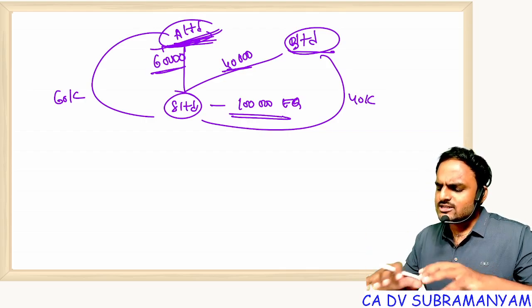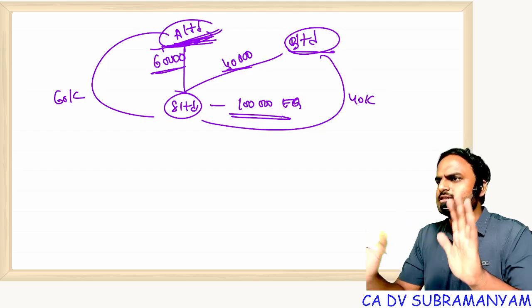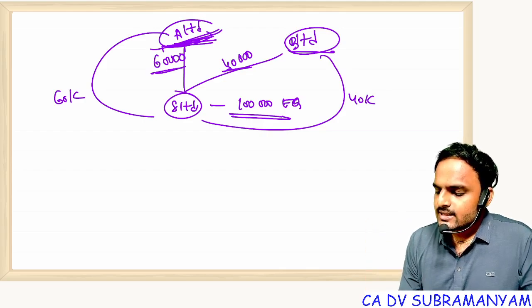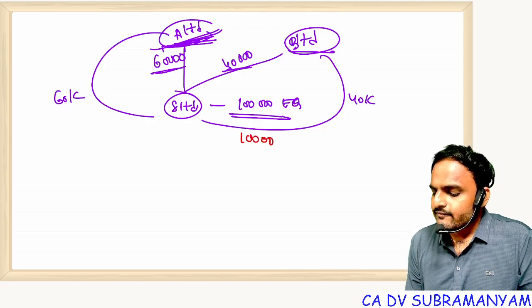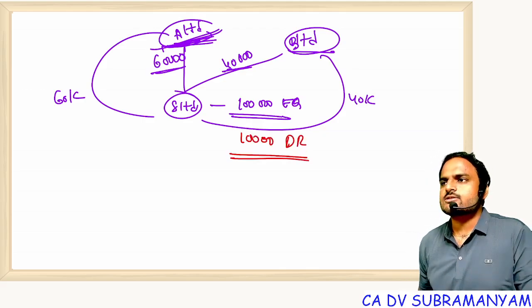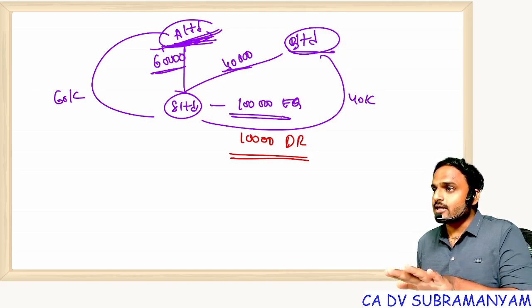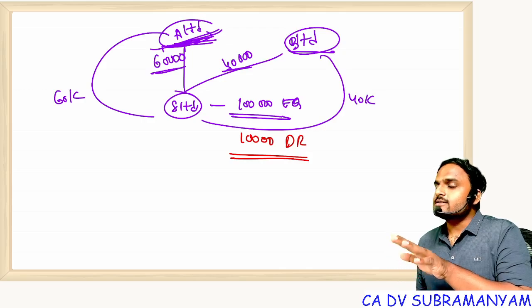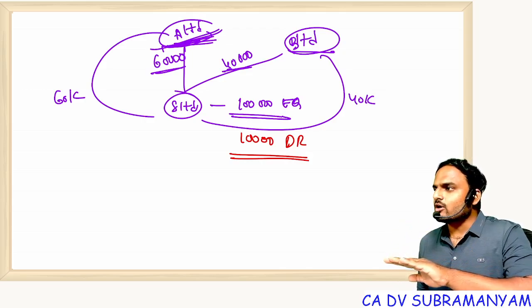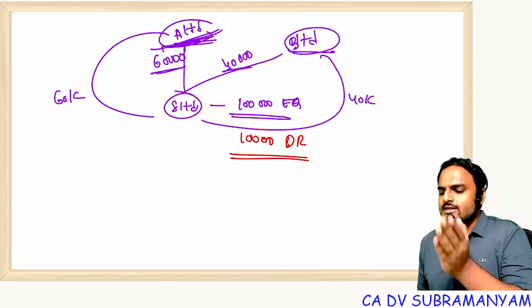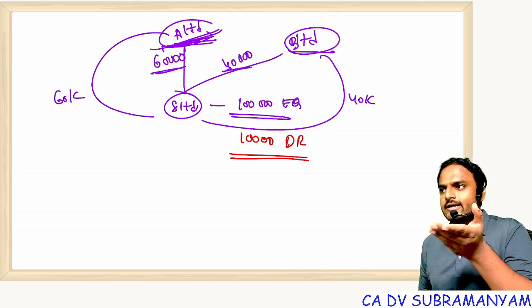So here all shares are normal shares, so there is no distinction. Imagine company added some 10,000 differential rights. What is the concept of differential rights? In differential rights, a person will not get the same voting rights, or will not get the same dividend rights, either high voting or high dividend.